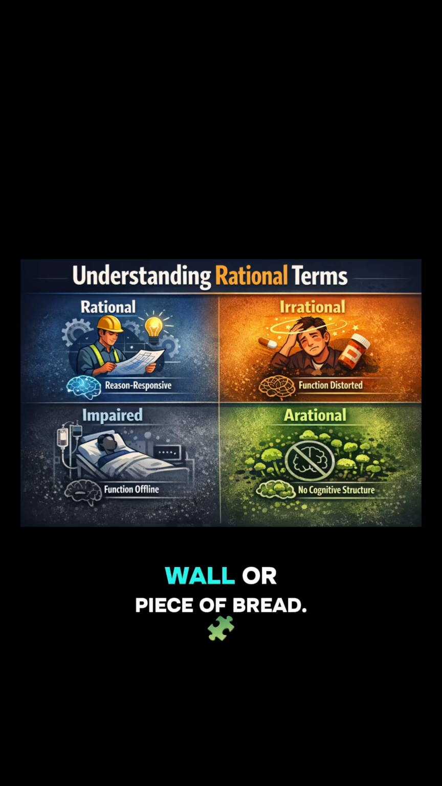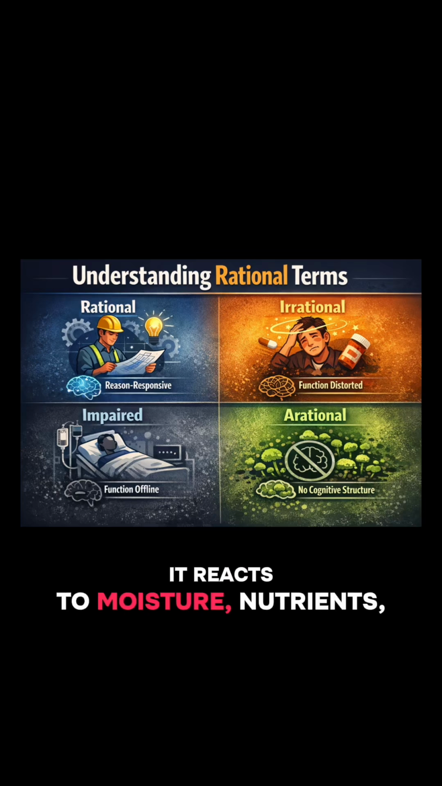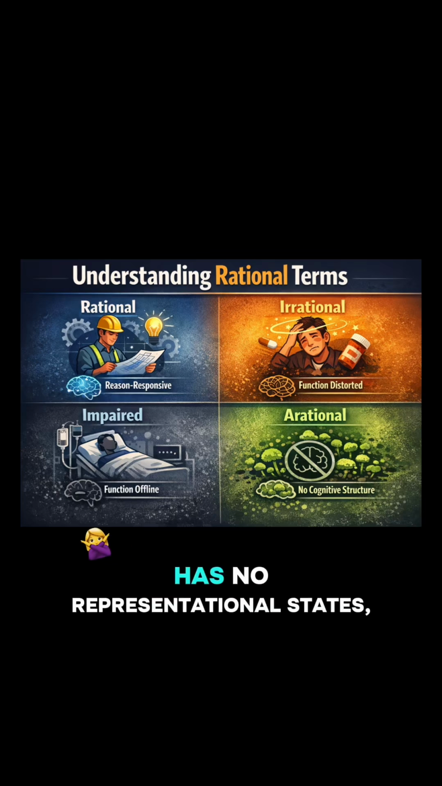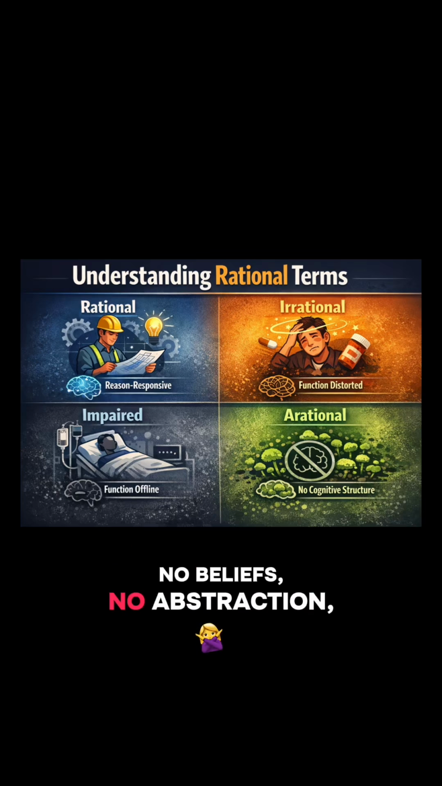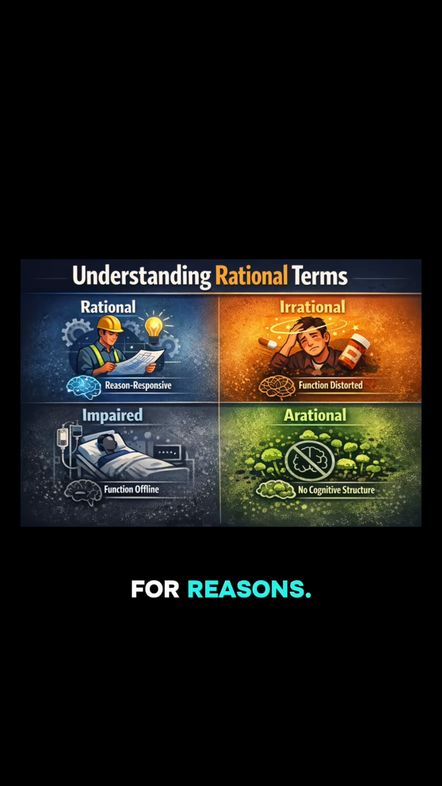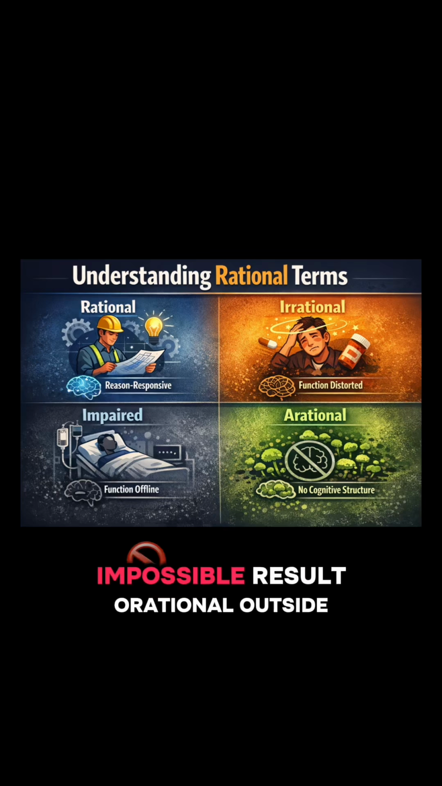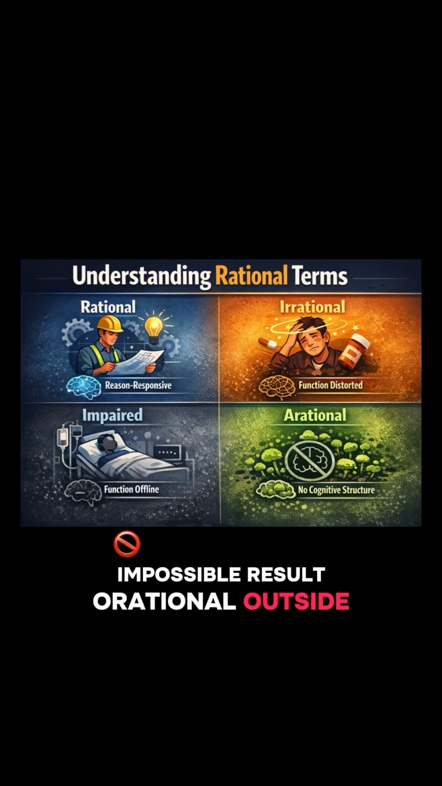Irrational case, mold growing on a surface. Mold spreads across a wall or piece of bread. It reacts to moisture, nutrients, and temperature, but it has no representational states, no beliefs, no abstraction, and no capacity to act for reasons. Structure, absent. Function impossible. Result, irrational, outside the space of reasons.